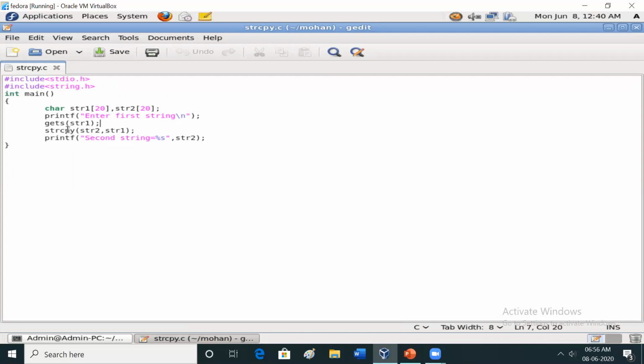The syntax is strcpy of destination comma source. You copy the source string to the destination string. That's why str1 is copied to str2. Then you print the second string, str2, by using the format specifier percentage s. See how it works here.